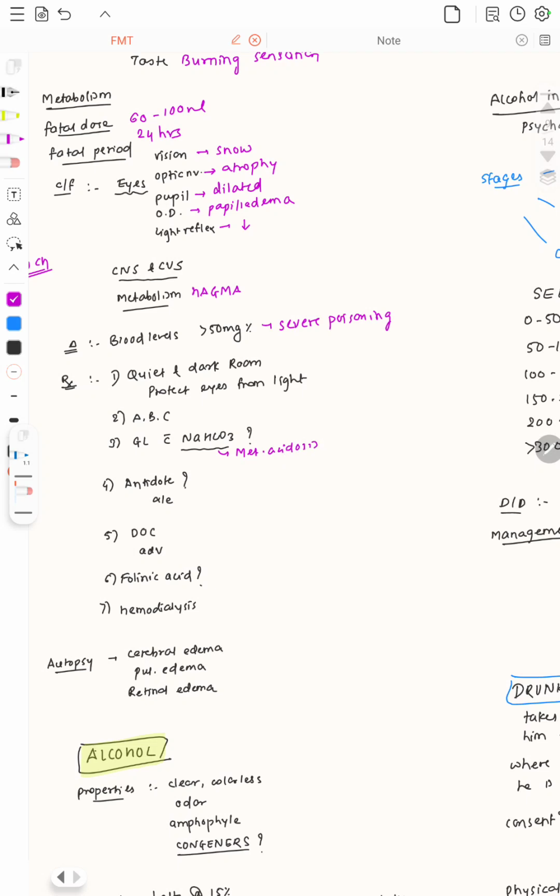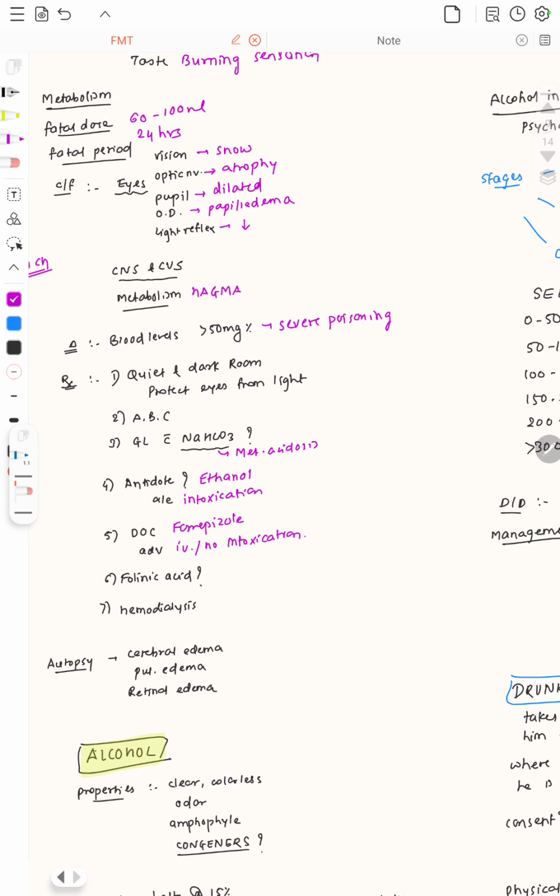Then what is the antidote? The specific antidote for methanol poisoning is ethanol. The adverse effect of ethanol is that it itself leads to intoxication. The drug of choice is going to be fomepizole. The advantage of fomepizole is that it can be given IV, and apart from that, there is no intoxication like ethanol. However, this is not readily available.